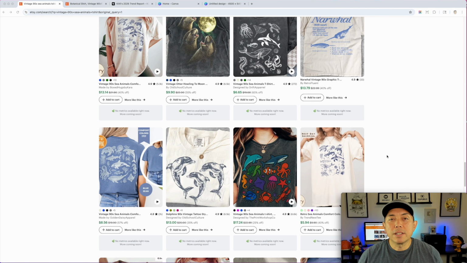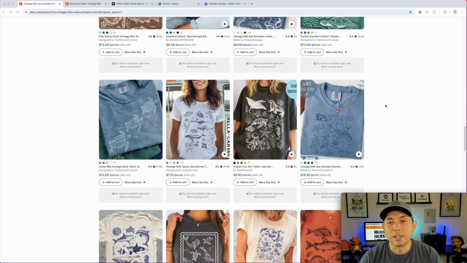This is something that people do a lot but don't know enough about trends: they see the trend and they copy the trend and hope that they're going to get sales. Like look at this one and this one, they look almost exactly the same, if not the same. This is just a reverse of this one. So when you see sales and see this style, it doesn't mean to just straight up copy the same one and put it on and get some sales. What you want to do is actually try something different.